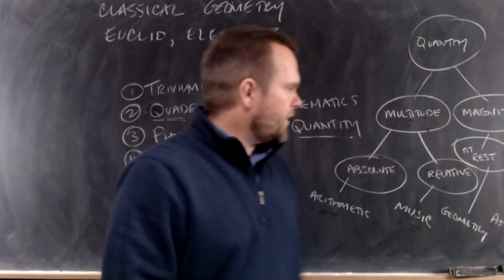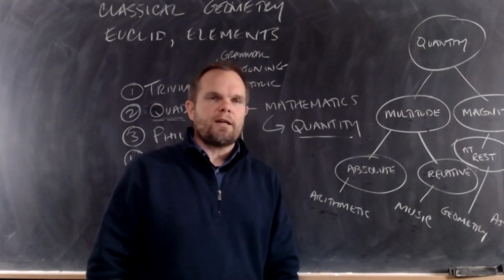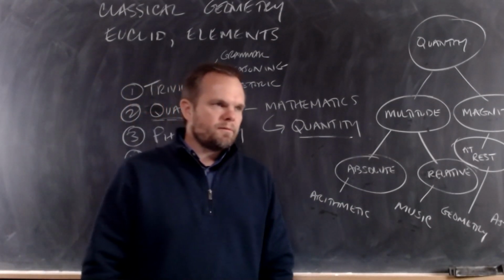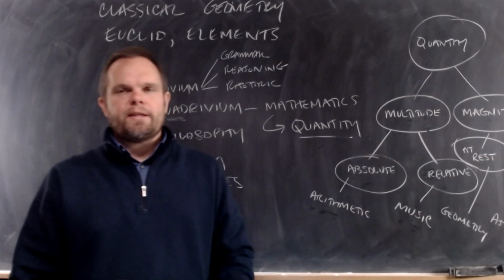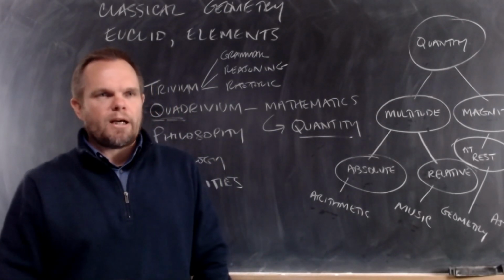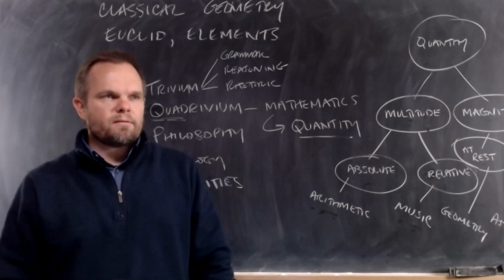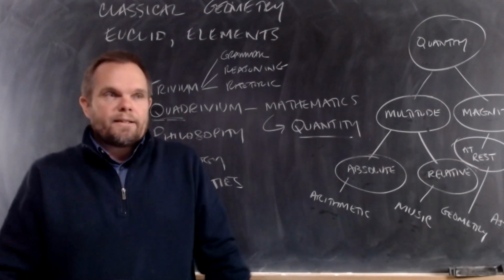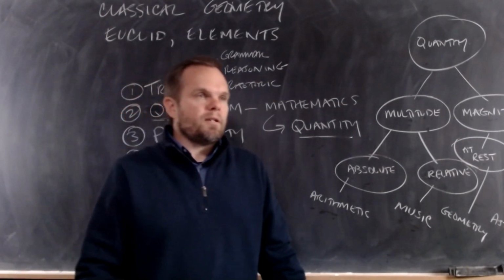So now you should understand, if I say we're going to study classical geometry, follow me here. If I say we're going to study classical geometry, what are we studying? Magnitudes at rest. That's what we're studying.